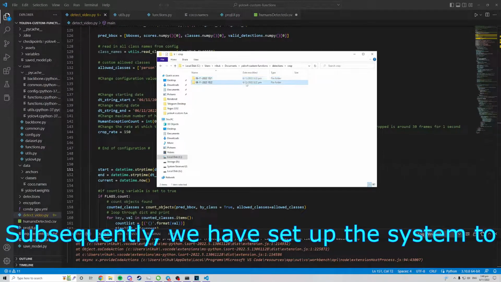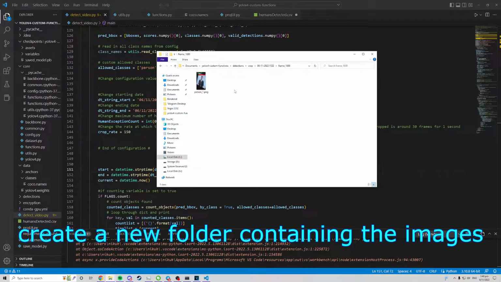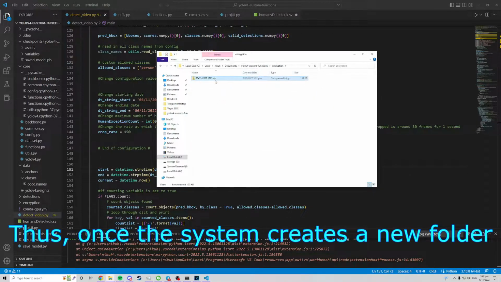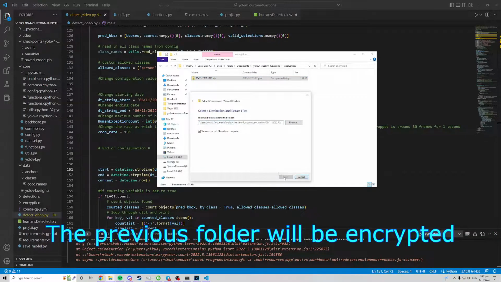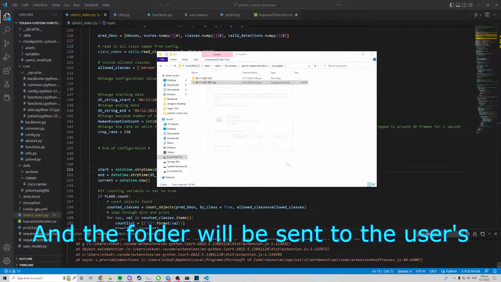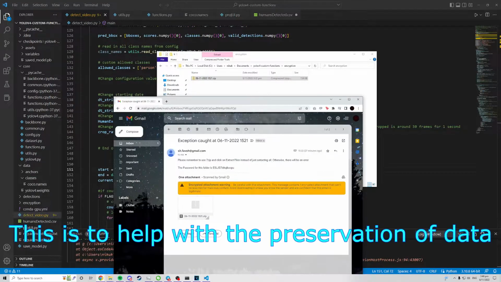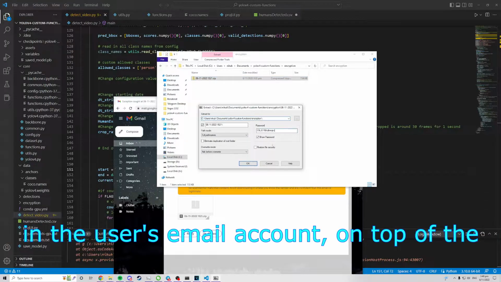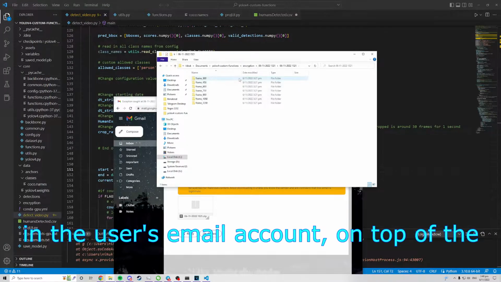Subsequently, we have set up the system to create a new folder containing the images every other minute. Thus, once the system creates a new folder, the previous folder will be encrypted with a password, and the folder will be sent to the user's email account. This is to help with the preservation of data being collected, as the files would be also stored in the user's email account on top of the local storage.